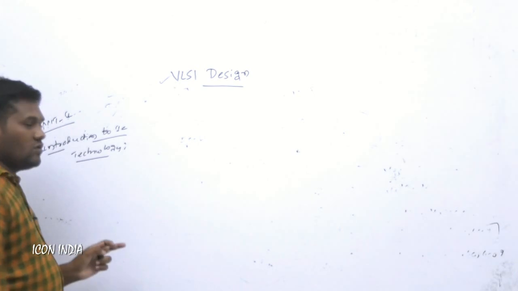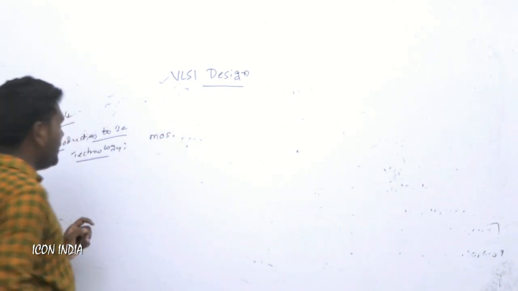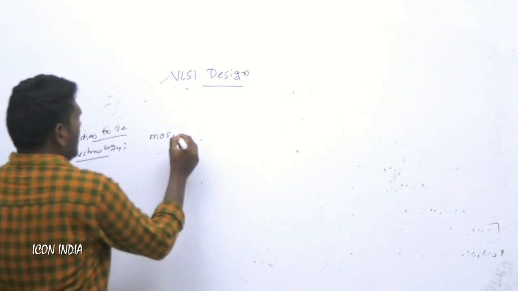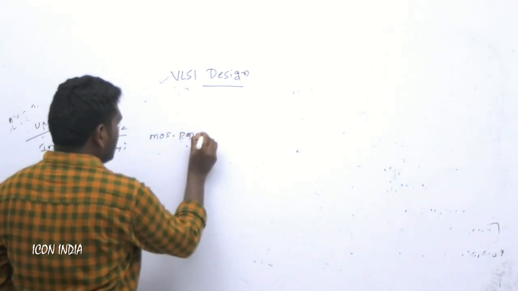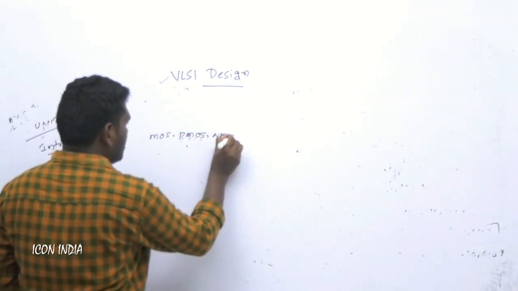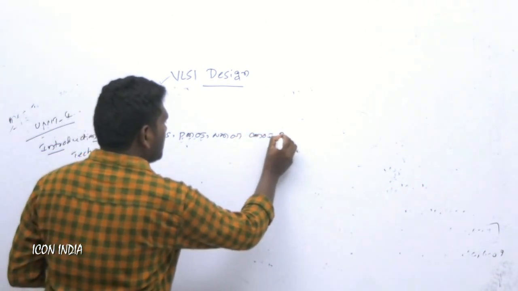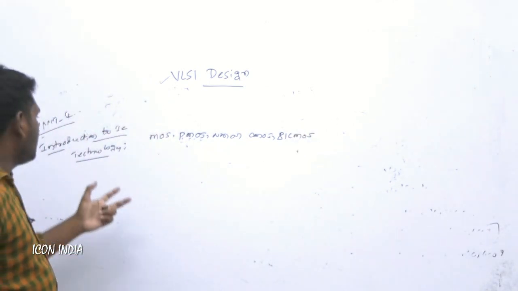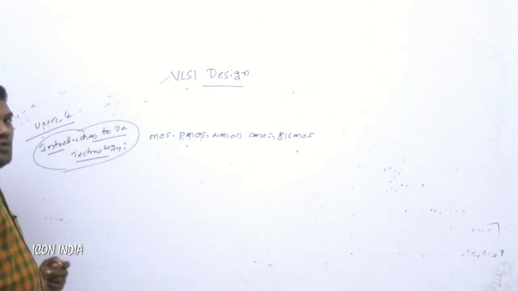In the introduction to IC technology, the concepts are MOS transistors, which we just discussed, and the fabrication processes: PMOS, NMOS, CMOS, BiCMOS. All those topics will be introduced in the introduction to IC technology, unit 1.